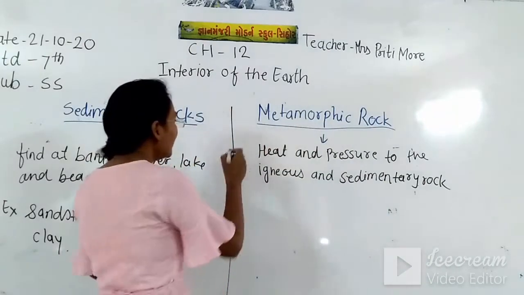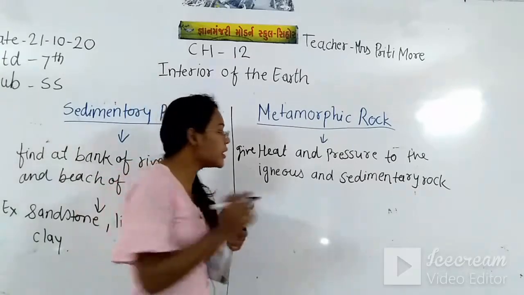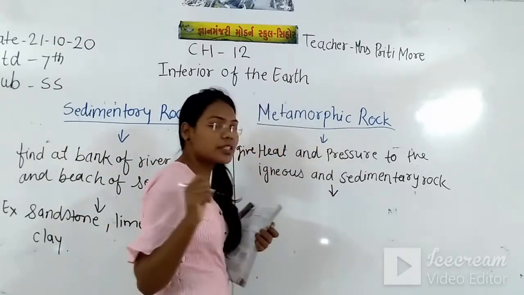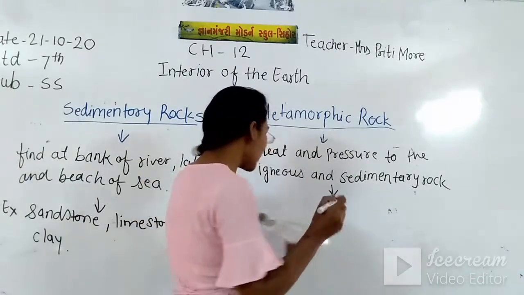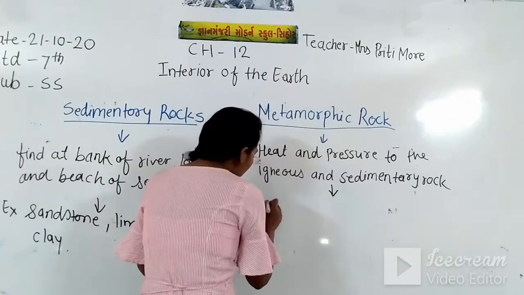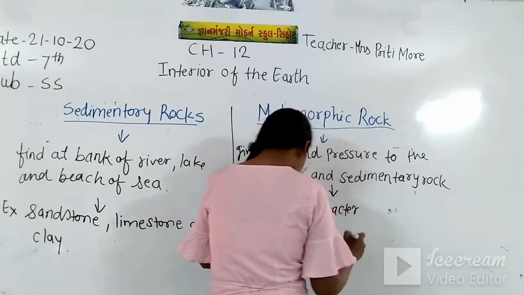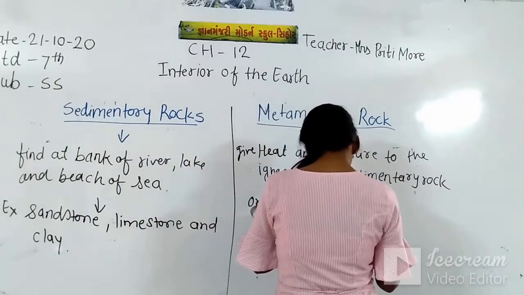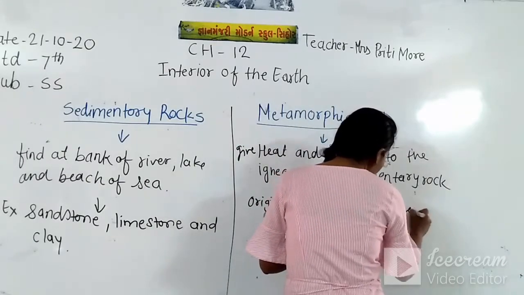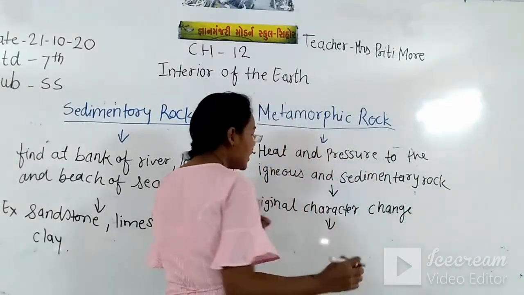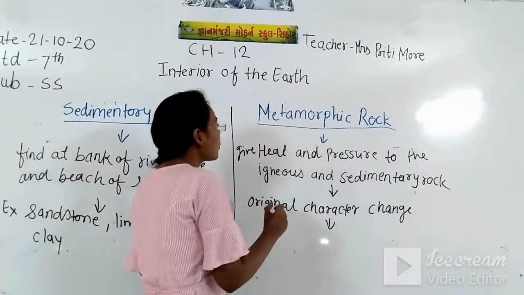When we give heat and pressure to the igneous and sedimentary rocks, then their original characters and appearance totally change. Then after changing the original character of igneous and sedimentary rock, the metamorphic rock becomes.